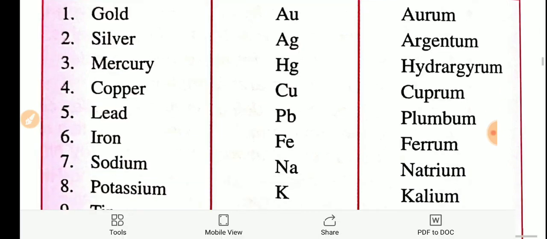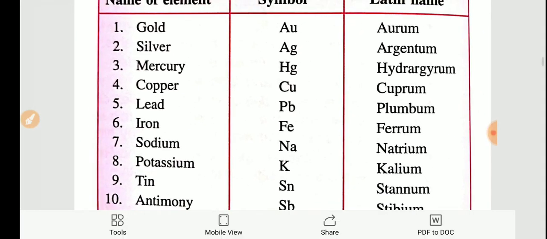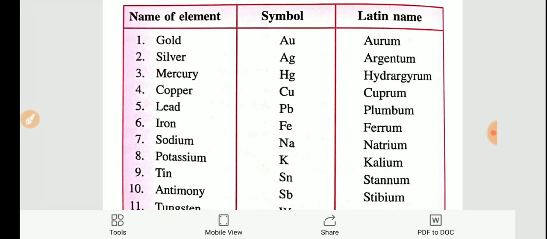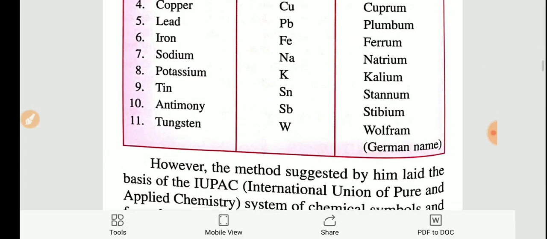Okay. So this you also don't need to study. I will tell you which ones you have to learn by heart, and only from there you have to memorize. So this table also you don't need to memorize.